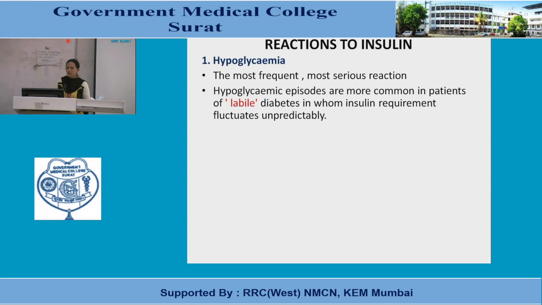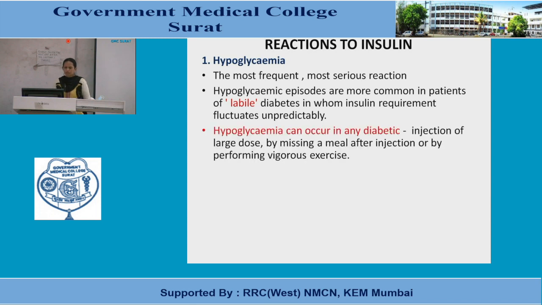Hypoglycemic episodes are common in patients of labile diabetes in whom insulin requirement fluctuates unpredictably. Because of so many factors, most of the diabetic patients are not having stable blood glucose, but labile blood glucose. So in case of labile diabetes, there are more chances of hypoglycemia. And that's why before taking insulin, it is necessary to measure the blood glucose level most of the time or every time. Hypoglycemia can occur in any diabetic.